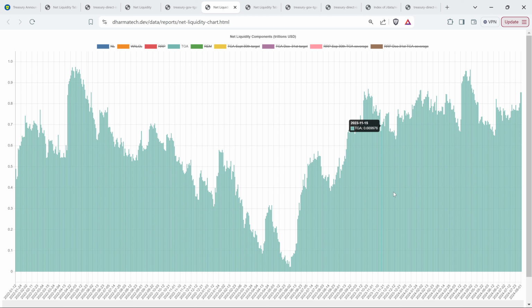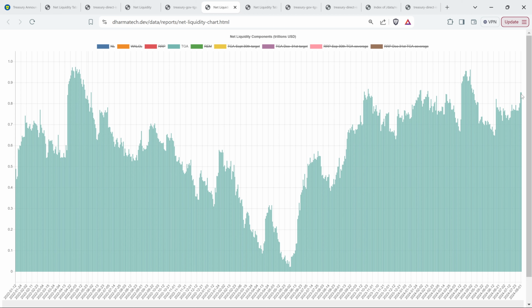So since we know the TGA is likely to end up at around 850 billion, and we're currently at 850 billion, if for whatever reason the TGA were to climb up from here, like it did back at this point in April, while that is a drain on liquidity because it's money moving into the TGA, we know that by the end of September it's going to have to drop back down to this level. So that's something to keep in mind as you watch the TGA. If it happens to grow, it's very likely to pull back to 850, unless there's some emergency. That's the way to read this between here and the end of September. So we've got basically 2 months, August and September.